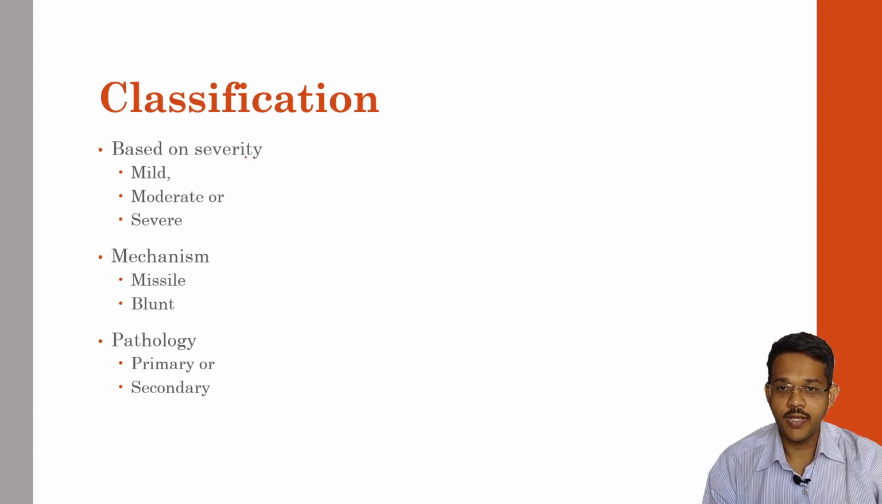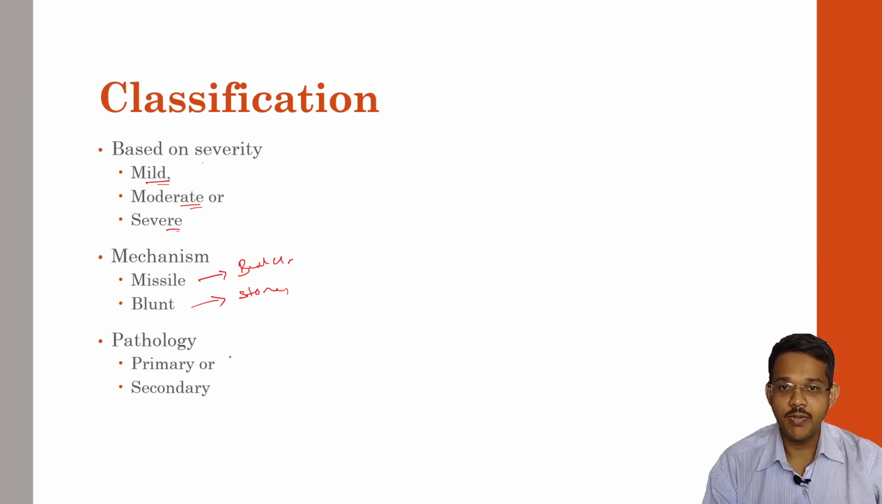Based on different criteria, it can be classified. Based on severity, it is classified as mild brain injury, moderate brain injury, and severe brain injury, where the person may lose consciousness and may lead into coma. By mechanism of brain injury, it may be missile injuries, like any foreign object thrown in during explosions, or a bullet, which may penetrate the brain, or blunt force injuries, where the person may be hit with a stone or any stick or any type of blunt weapon.